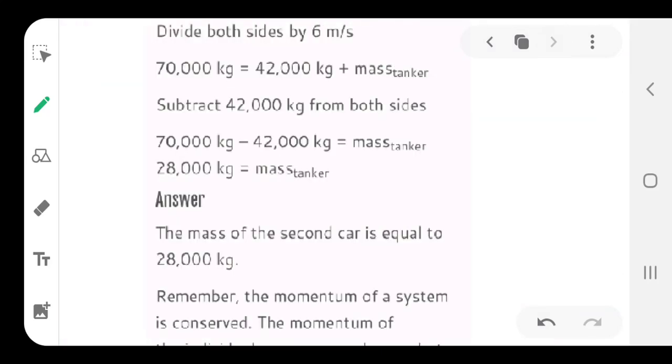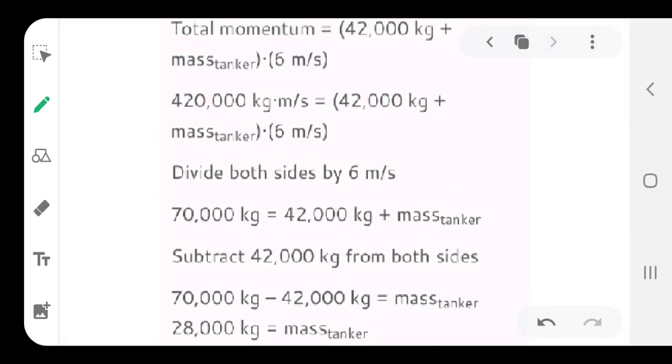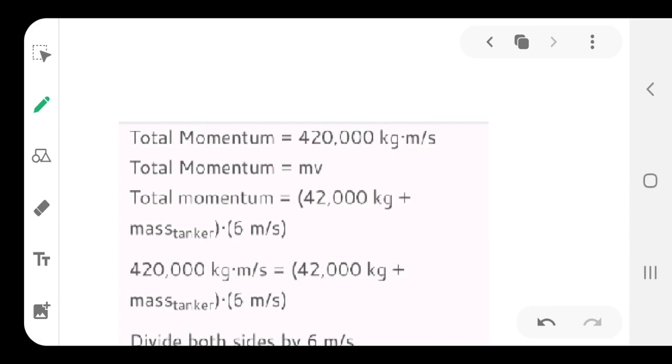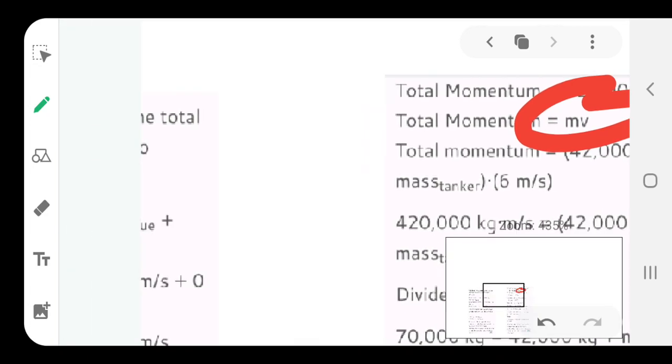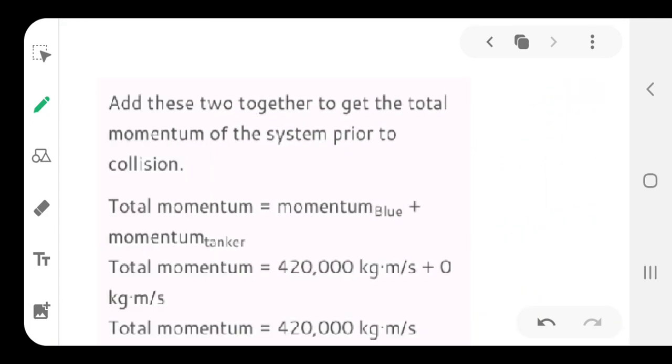Now use the relation and get the answer. The formulation is m times v, and putting the data in the respective places, you can calculate it.